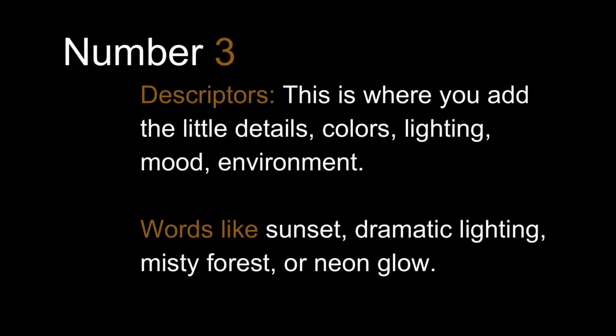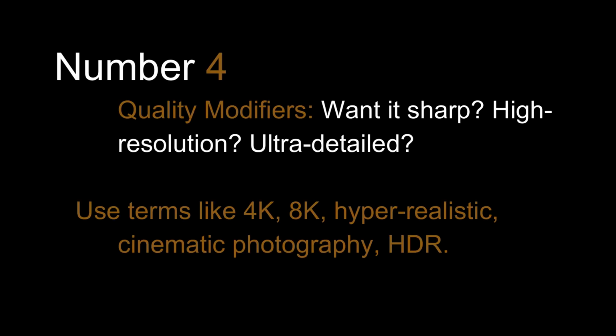Number 3, descriptors. This is where you add the little details: colors, lighting, mood, environment. Words like sunset, dramatic lighting, misty forest, or neon glow. Number 4, quality modifiers. Want it sharp, high resolution, ultra detailed? Use terms like 4K, 8K, hyper-realistic, cinematic photography, HDR.